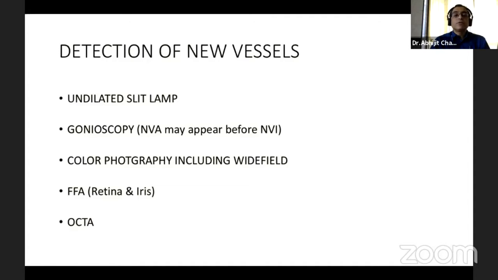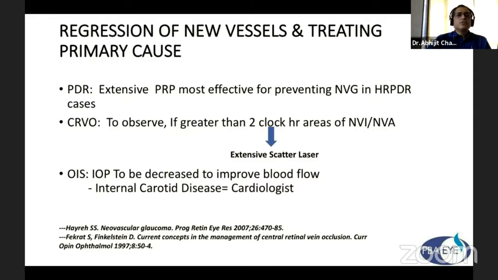Color photography, including red-free photography, fundus fluorescein angiography of retina and iris both, and of course OCTA, is a new armamentarium. Regarding regression of new vessels in PDR, extensive PRP is most effective in preventing neovascular glaucoma in high-risk PDR cases. Central retinal vein occlusion, by the CVO study, we already know. We have to observe greater than 2 clock hours area of NVI or NVA. We do extensive scatter laser, though Professor Hyre differs with the conclusions, but usually we maintain this till now.